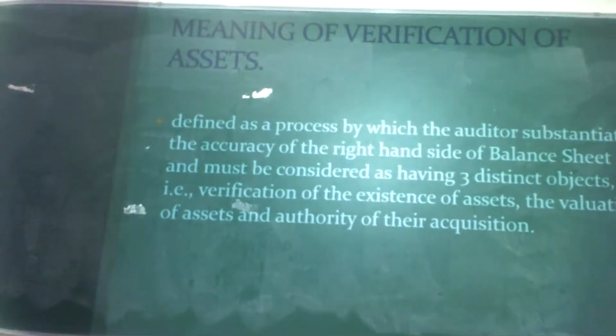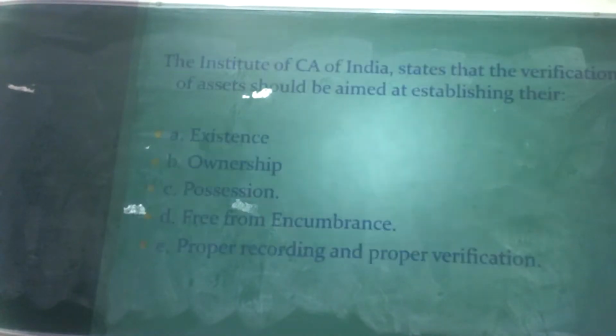The next one, authority of their acquisition. The auditor has to check the name of the authorized property. It means the auditor has to check the existence of assets and valuation of assets along with the authority of their acquisition. Other than these three objects, the other objectives are given by the Institute of Chartered Accountants of India.